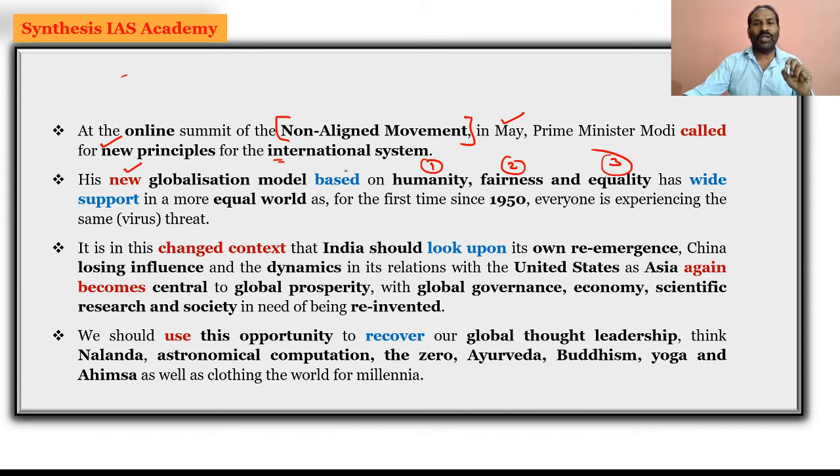It is very important, because the globe is experiencing this for the first time since 1950. And now, because of the COVID-19 pandemic, a blessing in disguise, many countries want humanity, fairness and equality in the new globalization model, because the global supply chain system has been badly hit. And because of that, the new globalization model is coming to the forefront.